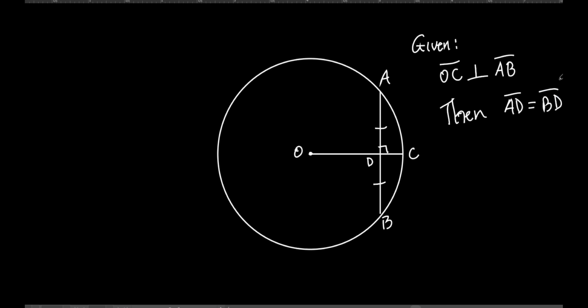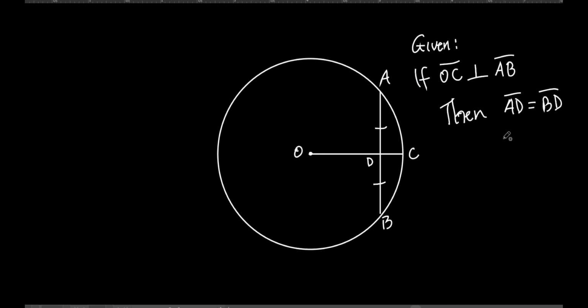What if you did this? I'm not going to redraw this. We could actually do the converse of that. Flip the if and the then. All right. So this says if these two, the radius and the chord, are perpendicular, then the two segments of that chord are going to equal each other. Does that make sense? Yeah.